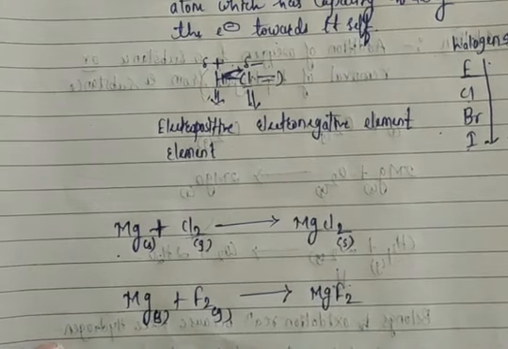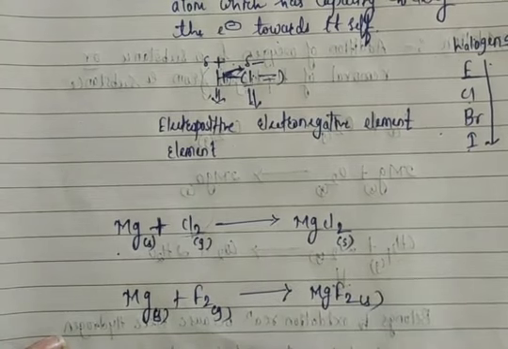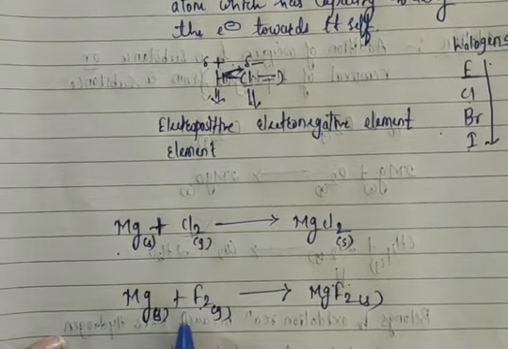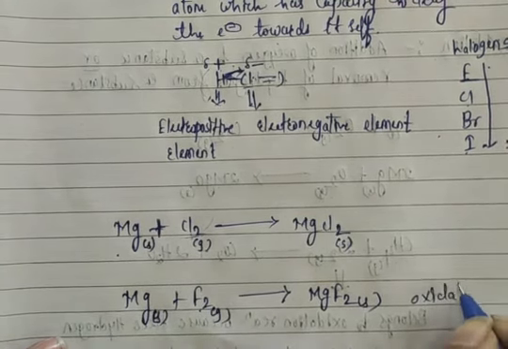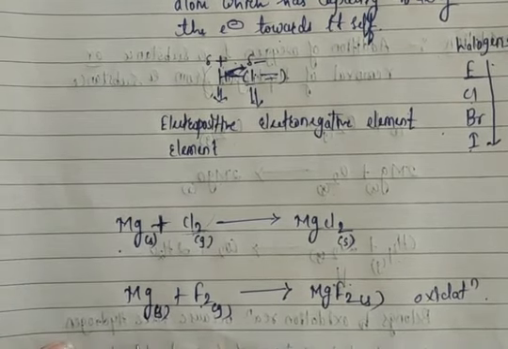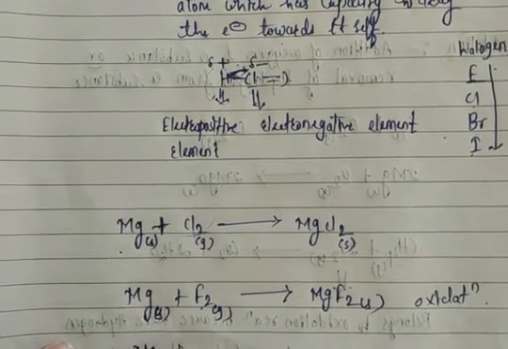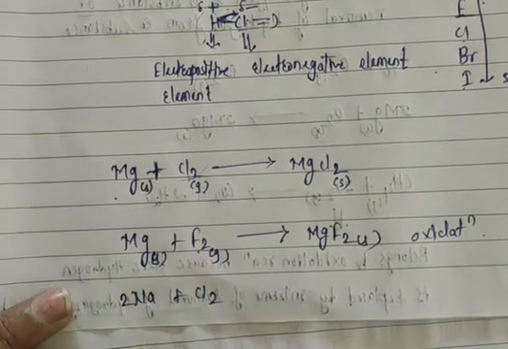MgF2, magnesium difluoride, which is again present in solid state. So again fluorine is an electronegative element. So addition of electronegative element to a substance, again it is called what? Oxidation. Next, if I take Na and Cl2, 2 molecules of Na and 2 molecules of Cl2.